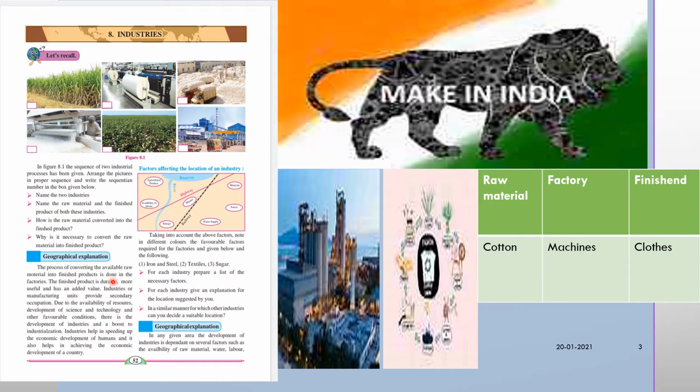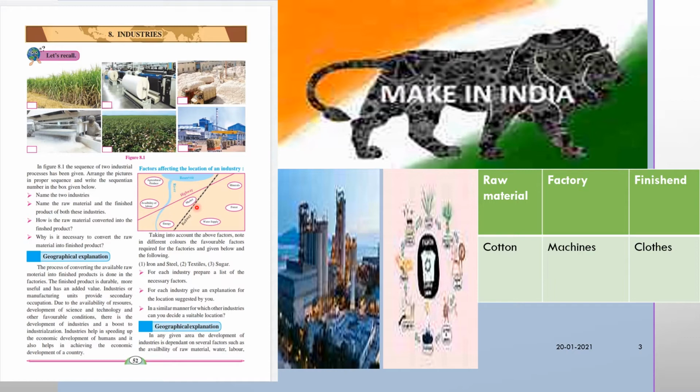Industries or manufacturing units provide secondary occupation. Due to the availability of resources, development of science and technology, and other favorable conditions, there is the development of industries and a boost to industrialization. Industries help in speeding up the economic development of humans, and also help in achieving the economic development of a country.